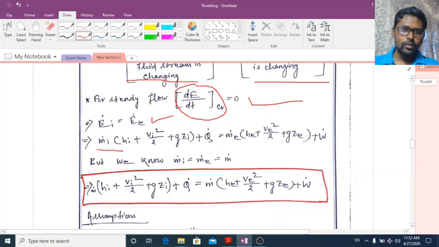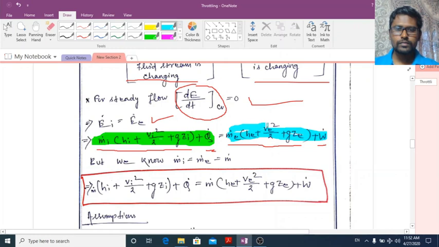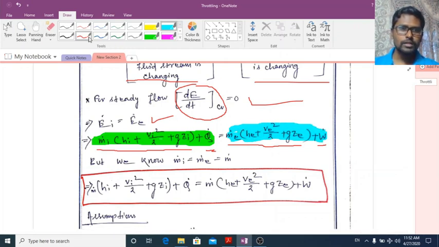m dot I whole into HI plus VI square by 2 plus GZI plus Q dot is equal to m dot E whole into HE plus VE square by 2 plus GZE plus W dot. Okay, that means here the left side is the energy that is entering into the control volume, and the right side is the energy that is leaving from the control volume. You might have studied this equation in derivation of the steady flow energy equation.